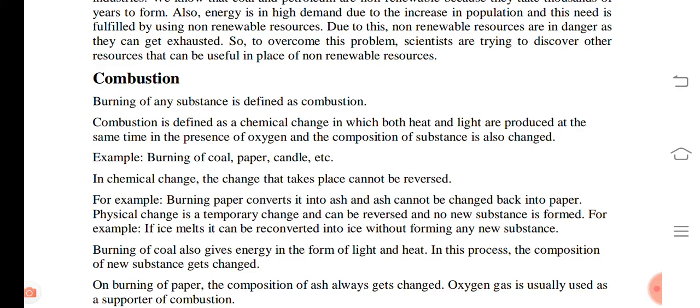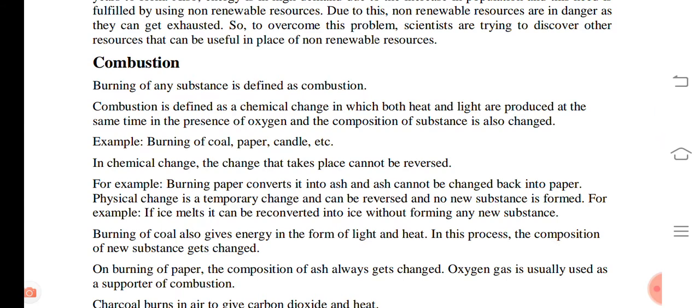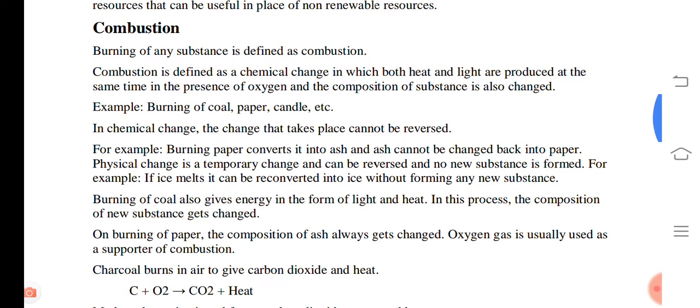What is combustion? Combustion is a chemical process in which a substance reacts with oxygen to give off heat and light. In short, we can say that burning of any substance is called combustion. Students, why is combustion called a chemical change? What is a chemical change? A chemical change is a change after which we get a new substance, right? So in combustion, after burning anything, we get a new substance. So it is called a chemical change.